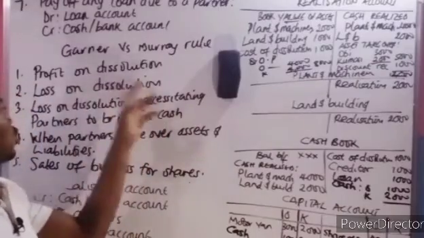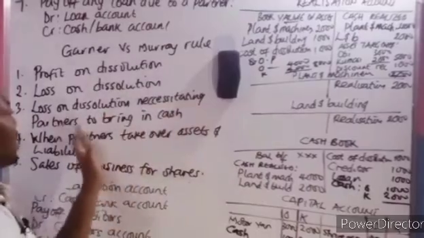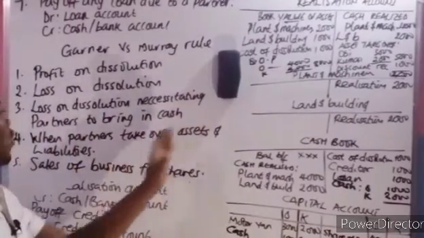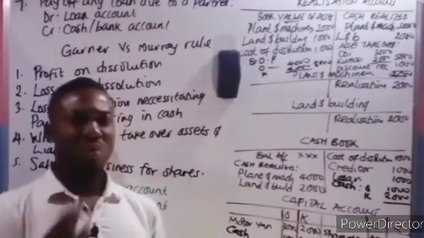When there's profit on dissolution, when there's loss on dissolution, when there's loss on dissolution necessitating partners to bring in cash, when partners take over assets and liabilities, and sale of business for shares. Now let's see the question.